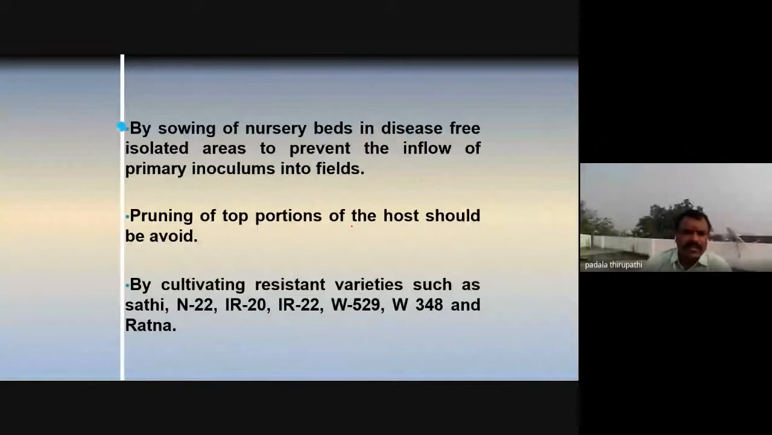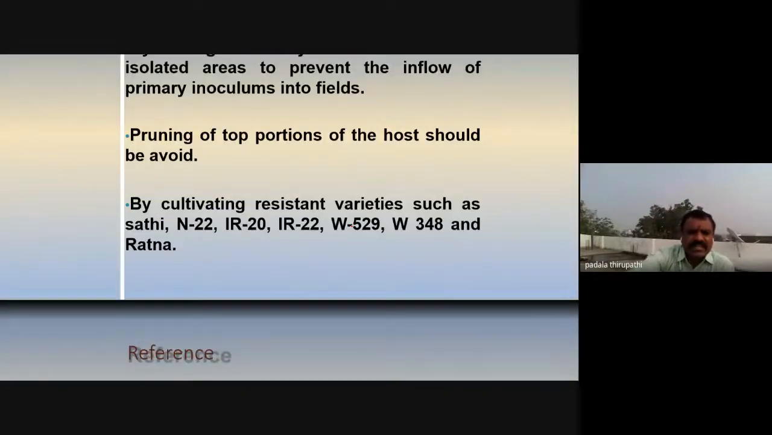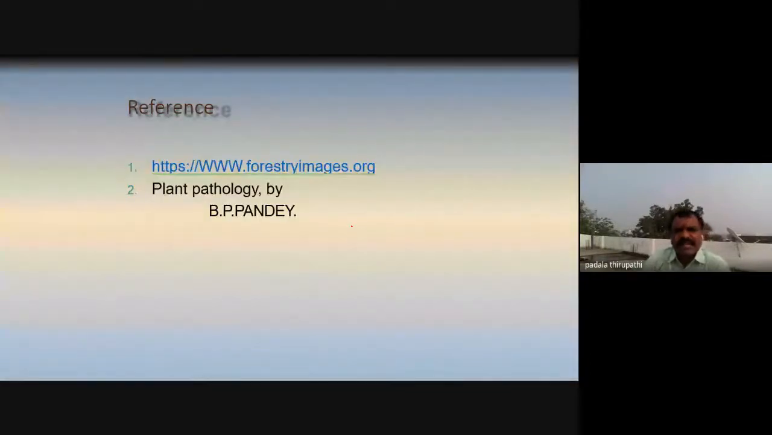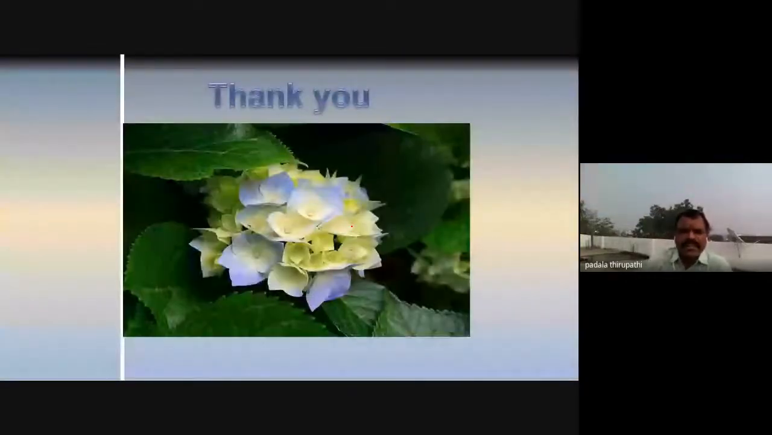and pruning of top portions of the host should be avoided, by cultivating resistant varieties. These are the resistant varieties of paddy, my dear friends: Ratna, W529, 348, IR22, IR20, and Sati. So these are the different varieties resistant to bacterial blight of paddy. So this is about today's topic. My dear friends, if you have any doubt, please ask me.